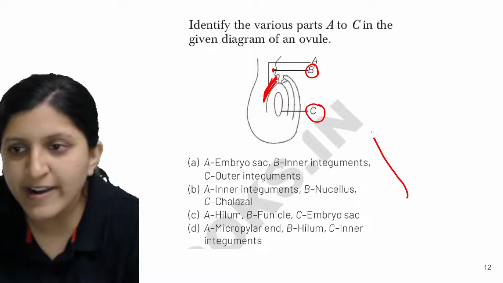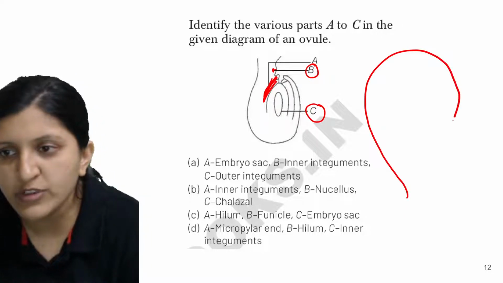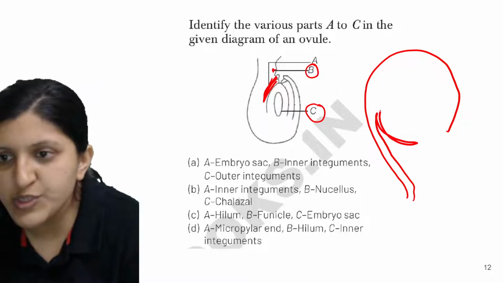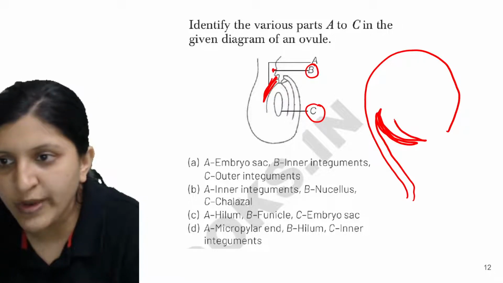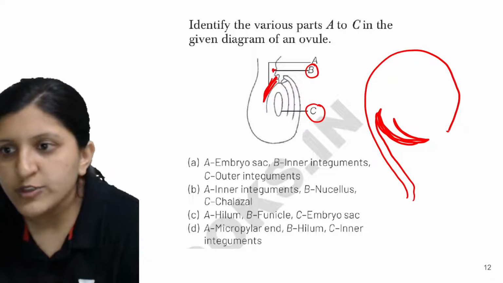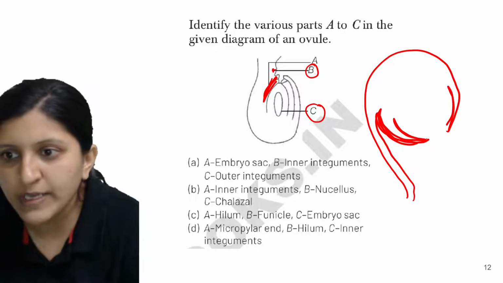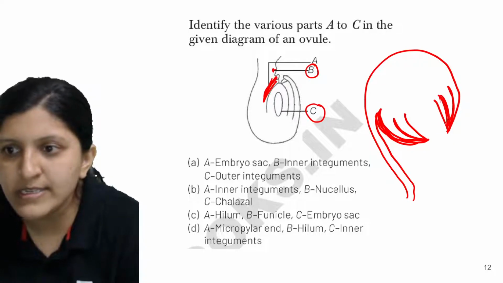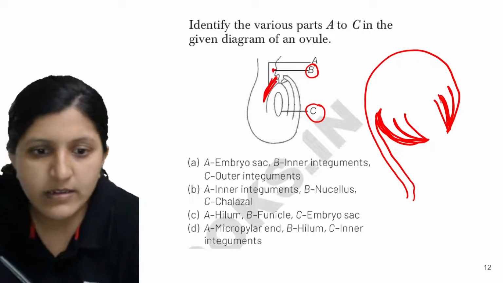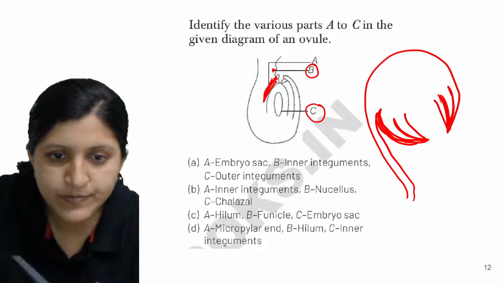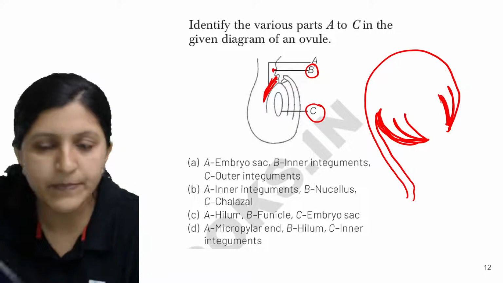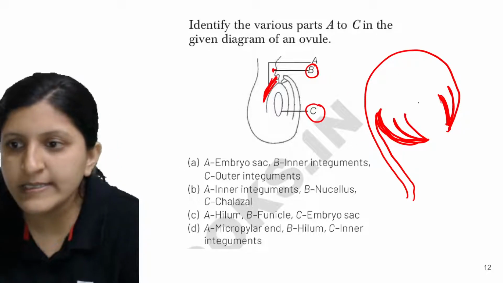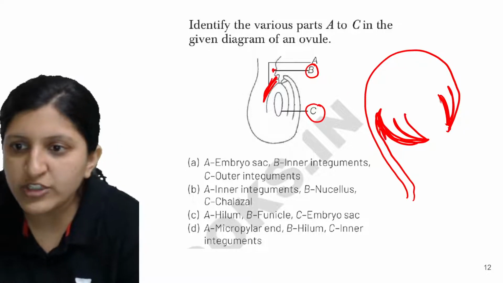So this one, anatropous ovule, if we just draw. So let's say this is the inverted ovule. So this is the structure that is given there. So integuments are shown. So here also there is an integument as such. Now what exactly they have labeled is this junction, what is that?